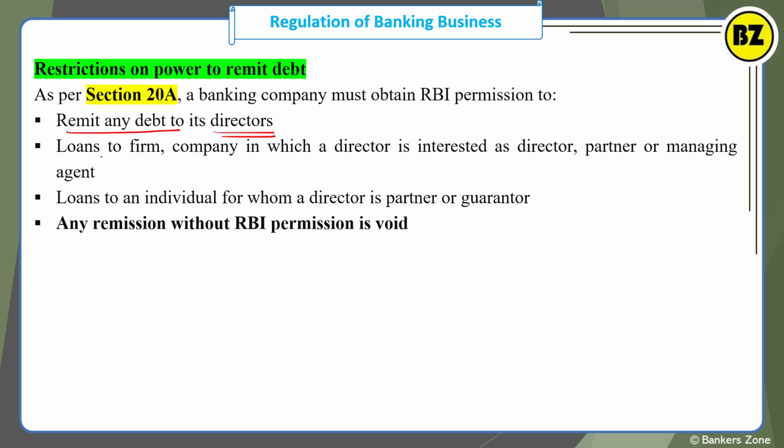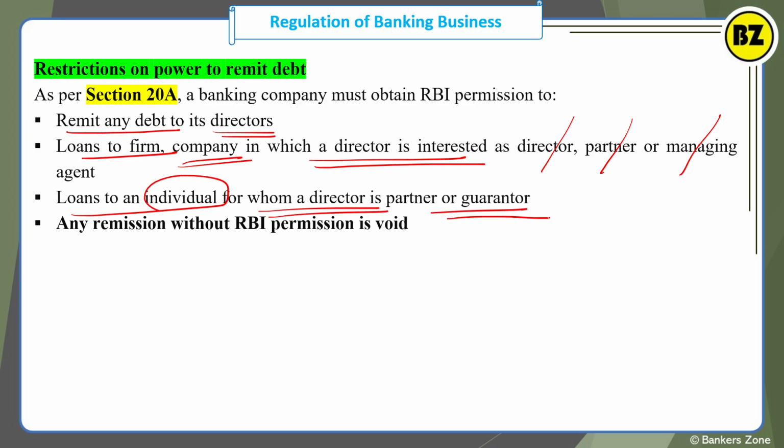If they have to give a loan to a firm or company in which a director is interested as a director, partner, or managing agent, in such cases they have to seek permission from the RBI. And for a loan to an individual for whom a director is a partner or guarantor, in such cases also the bank has to seek permission from the RBI.